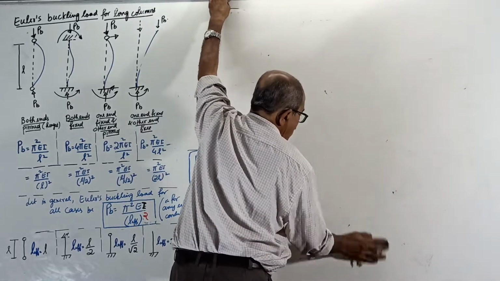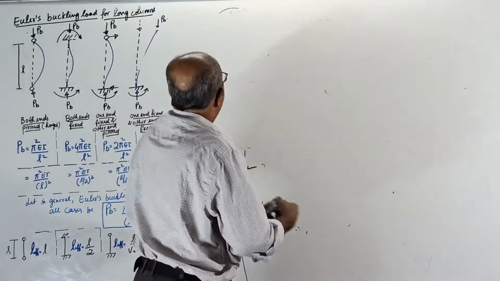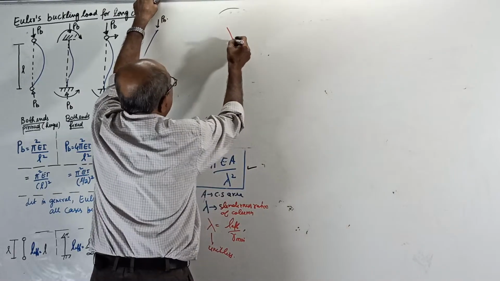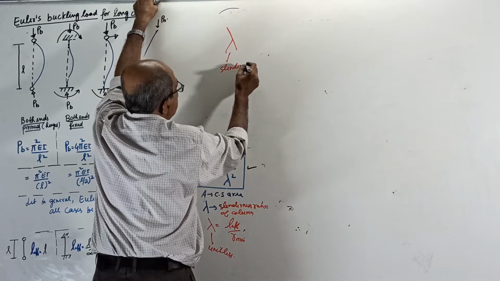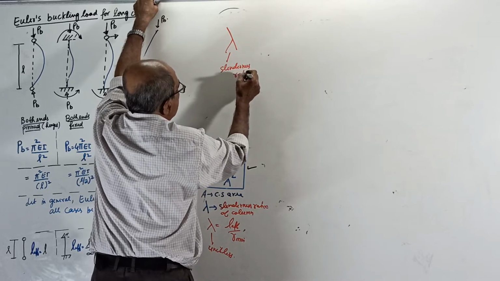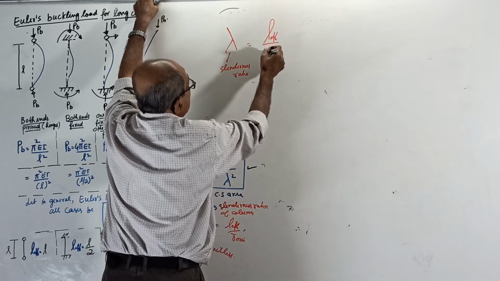What all I told in class number 3, I will briefly tell now. Lambda, that is the slenderness ratio, equals L effective by R minimum.